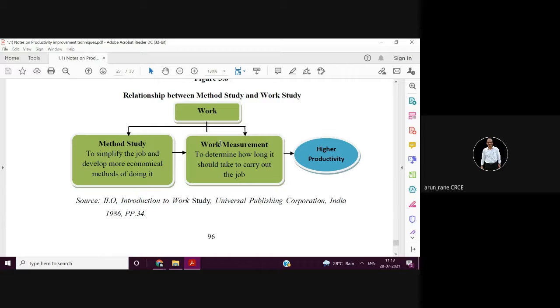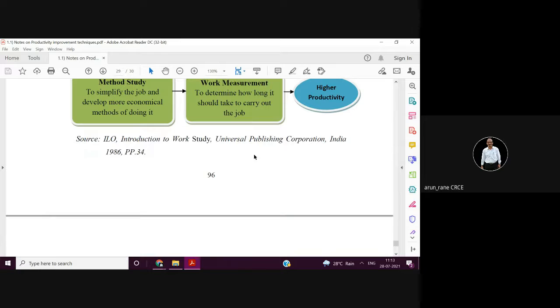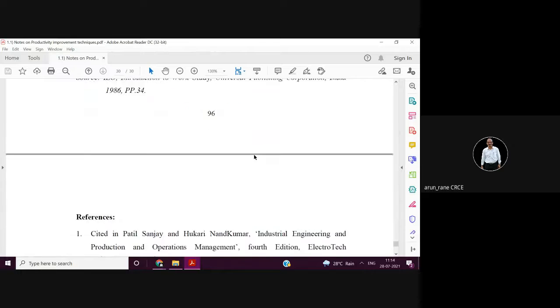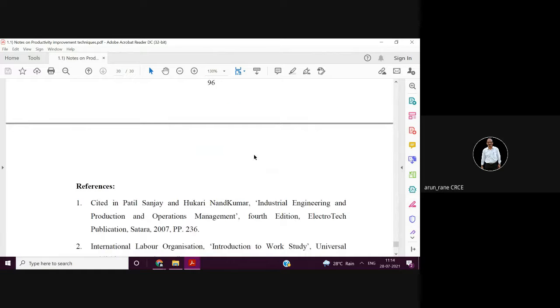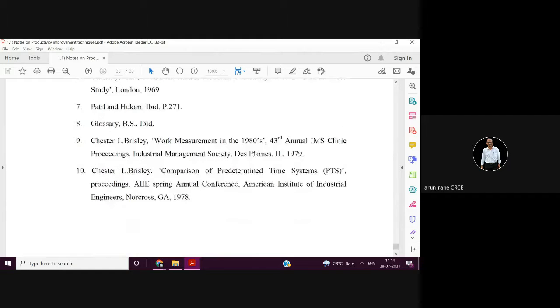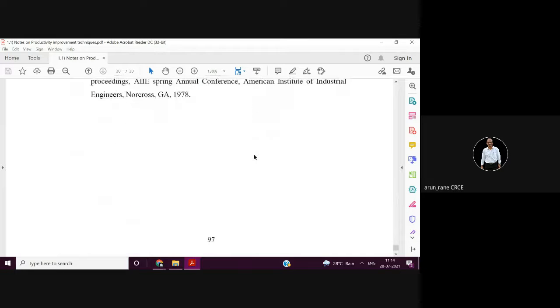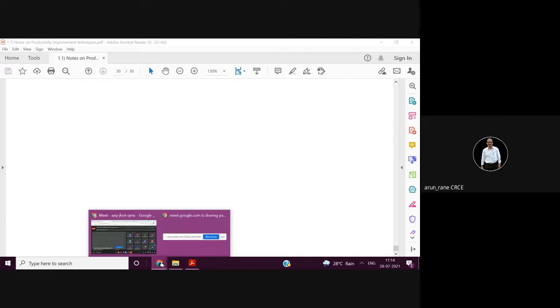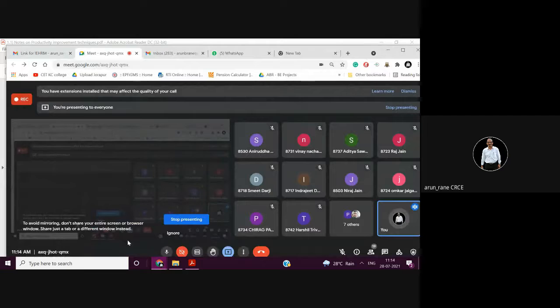So that's why it is still dependent on the engineers, and it gives reasonably accurate results. That is a reasonably acceptable time it gives. Of course, in this calculated time, you have to add other allowances to arrive at the standard time or normal time.